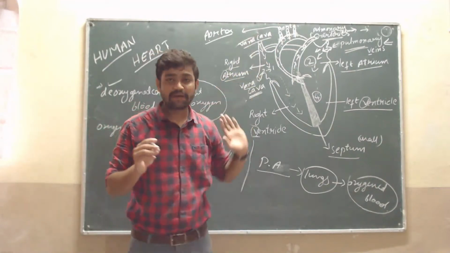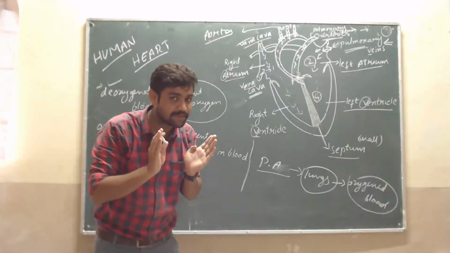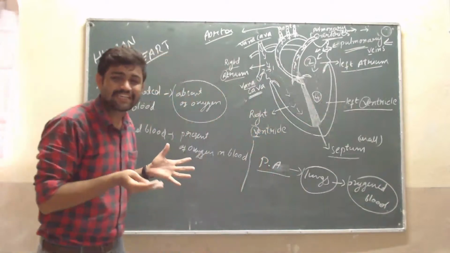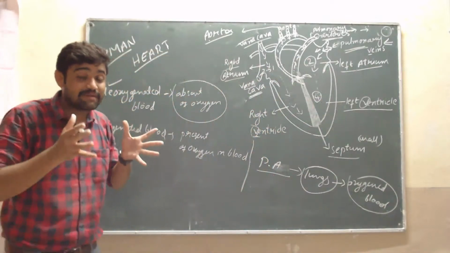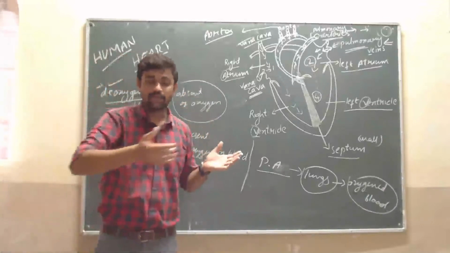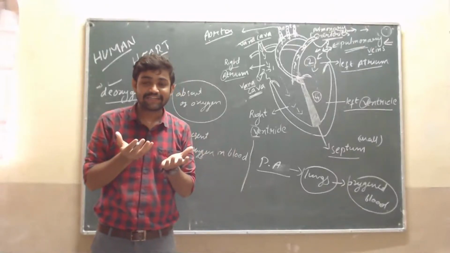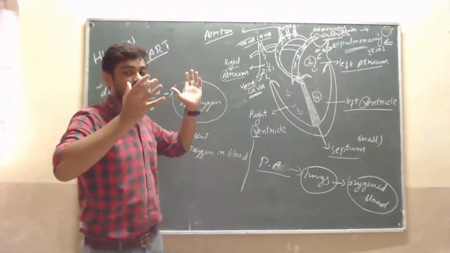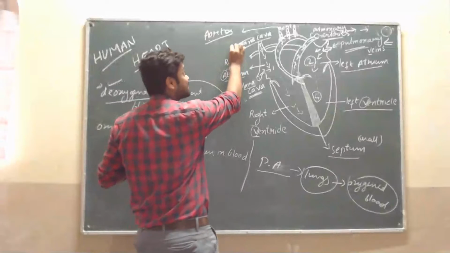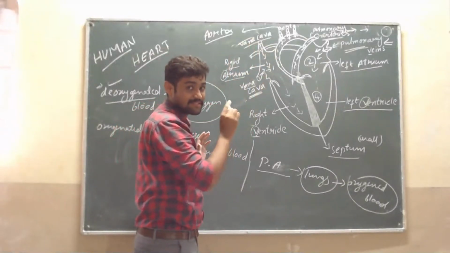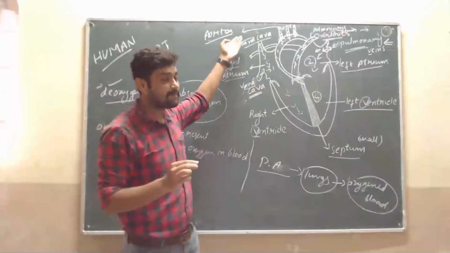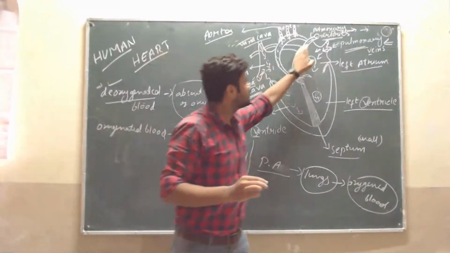Oxygen is supplied to all body parts with the help of blood. After supplying oxygen everywhere, the oxygen becomes less, then the blood becomes deoxygenated. The blood moves everywhere supplying oxygen to our body. When the oxygen is used up, it again becomes deoxygenated blood. Then that deoxygenated blood enters the heart again. Do you understand? The deoxygenated blood comes from the lower body parts and upper parts and enters here. Then again the same system.